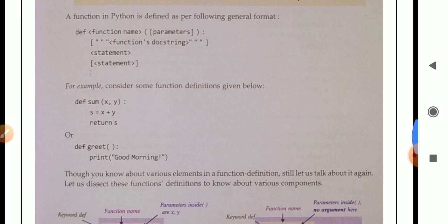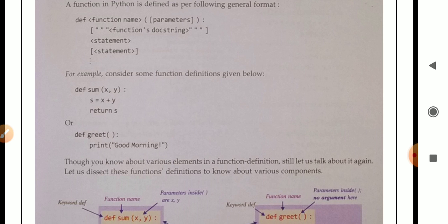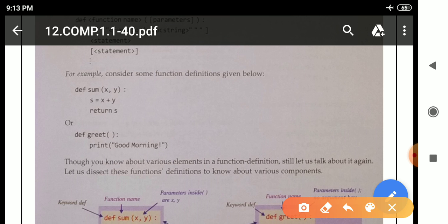See here, for example, consider some function definitions given below. def sum, in parentheses we write x comma y. After that s equal to x plus y, return s. See here, def represents what? Definition of function started. Sum is the name of the function. x comma y are the arguments, and at last we can see a colon.